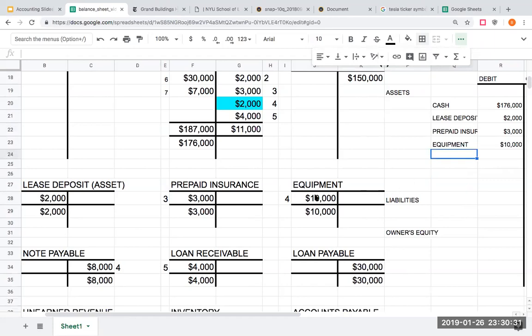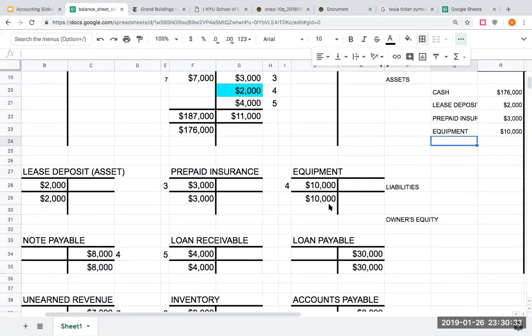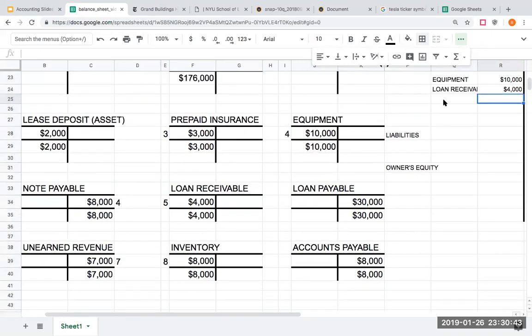I'm more concerned that you get the bigger concepts first. My next asset account is a loan receivable, which was 4,000. And then I have an inventory account for a total here of $8,000.